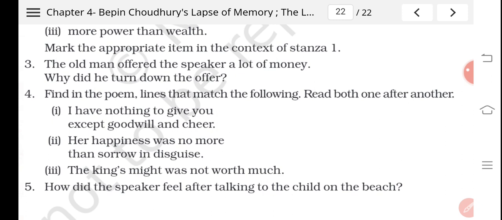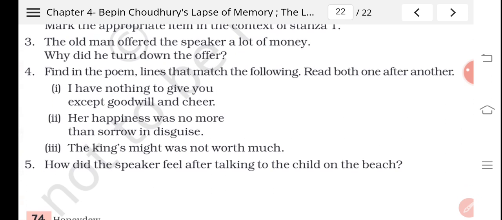Second is her happiness was no more than sorrow in disguise. So the answer for this question would be the king's might was not worth much. The answer of this question is but his power counted for naught. And the answer for the second question would be her smile paled and melted into tears.